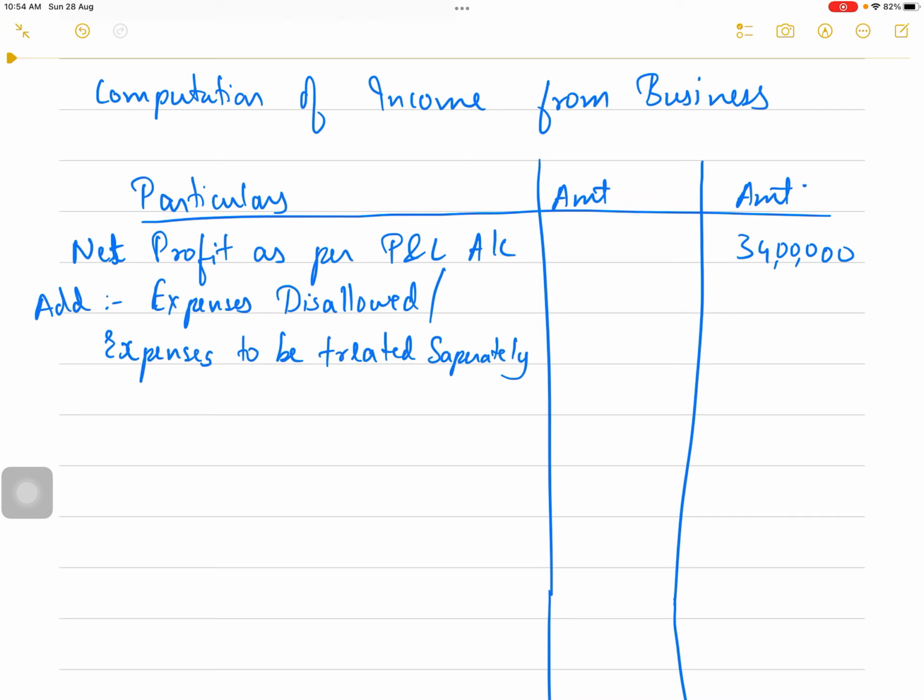You will also add income which is not shown in the P&L account, but it is income from business. So add income not shown in P&L account, but it's under the head. I will not write this.